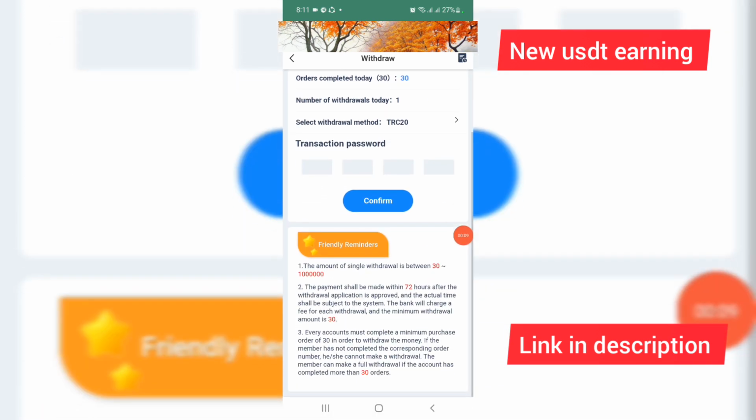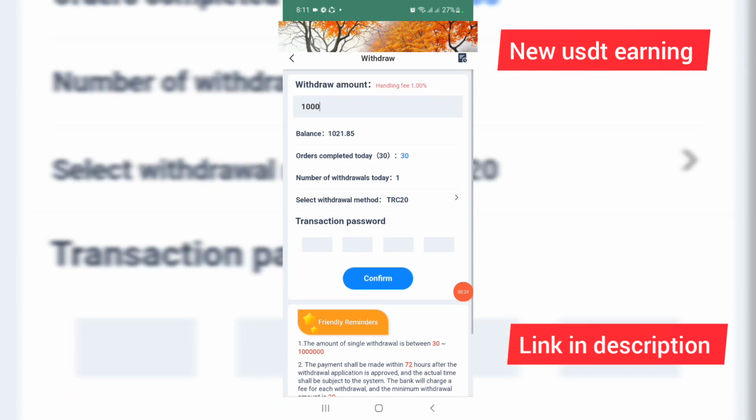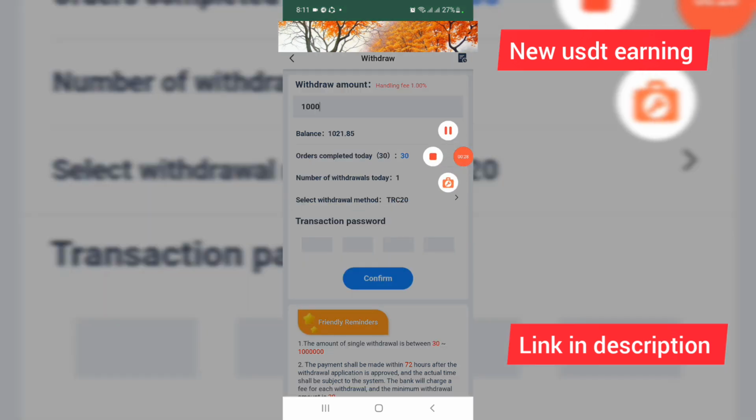And friends, you can check the friendly reminders. The minimum withdrawal is 30 USDT. The payment arrives within 72 hours. And you can check this: to withdraw, you must click on orders and you must complete 30 orders. And I have first put in the transaction password.